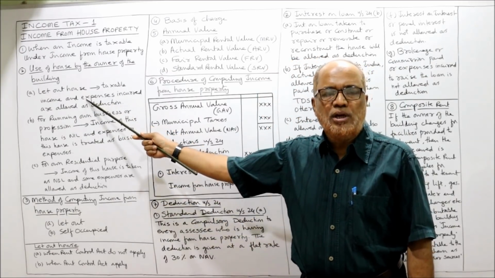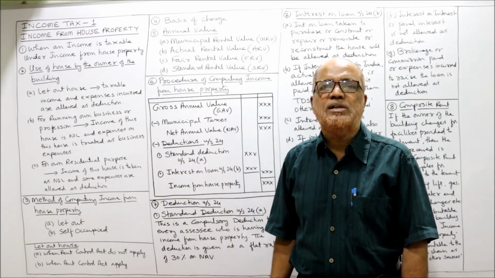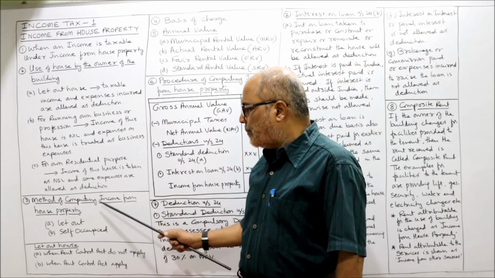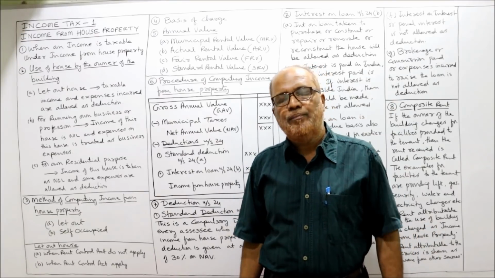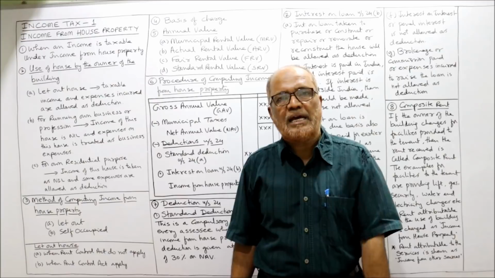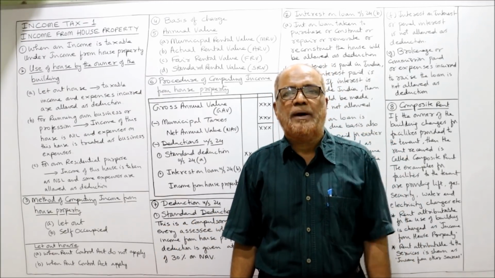He can let out, he can use it for running his own business or profession, or he will use it for his own self-occupation. Now, method of computing income from house property. How to calculate the income from house property? For this purpose, we divide the houses into two categories. The first is let out house. Second one is self-occupied house.